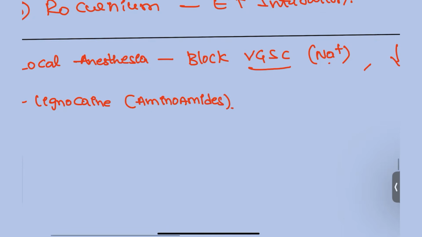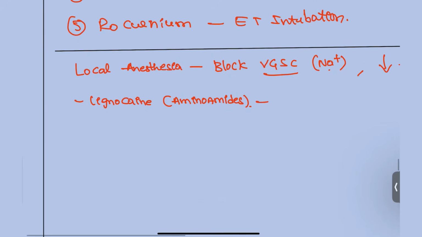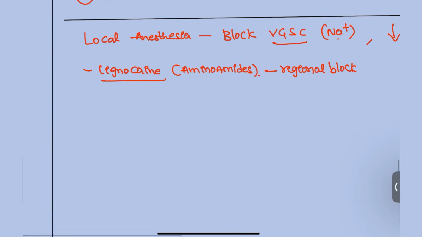Okay, what happens when you give the regional block? This will work as a regional block, but lignocaine has its own side effects. When we give lignocaine for the intravenous regional block, it is going to affect the cardiovascular system. How? Because when it blocks the sodium channels, it can disturb the action potential of the ventricle. That's why it is contraindicated in patients with hypertension, coronary artery disease, and also endocarditis. In these patients, we are not going to give lignocaine.